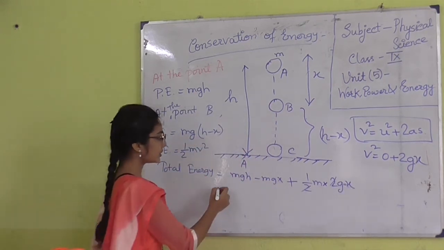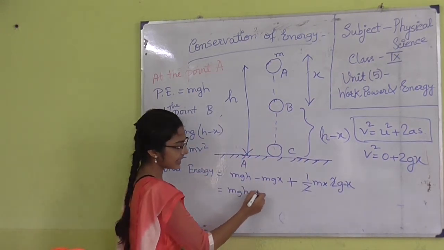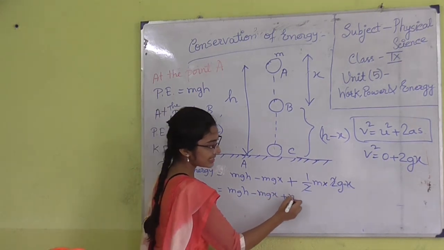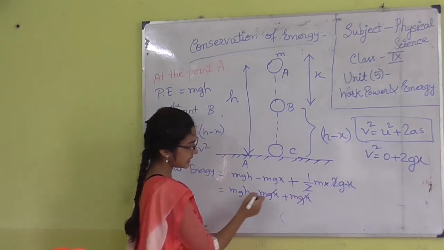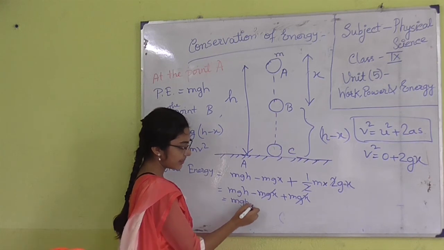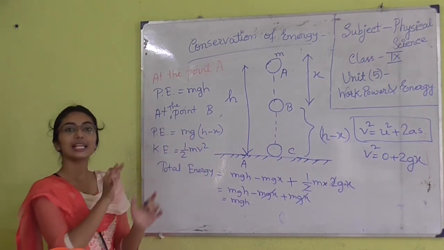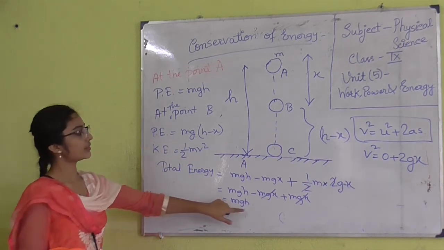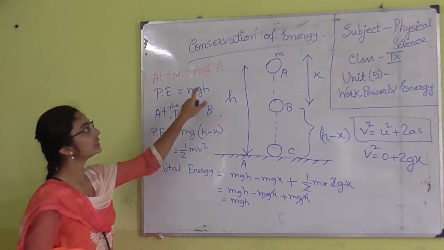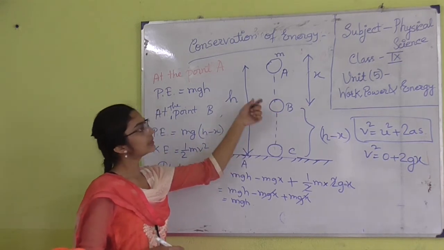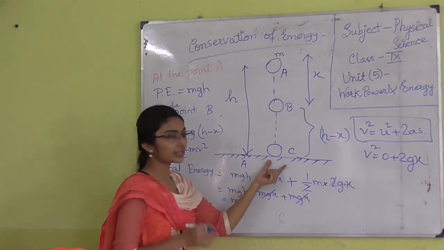So cancelling out, we are getting mgh minus mgx plus mgx. So mgx cancels out. This is only mgh, the total amount of energy, adding potential energy and kinetic energy. Again the total amount of energy is mgh, that means just like at this point. So next the ball will come to the ground.